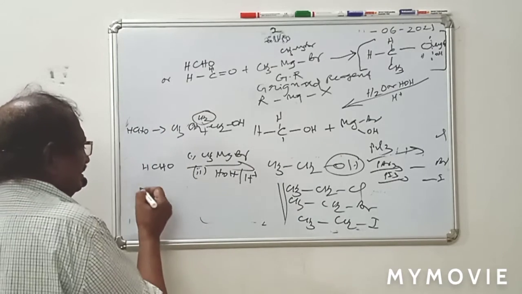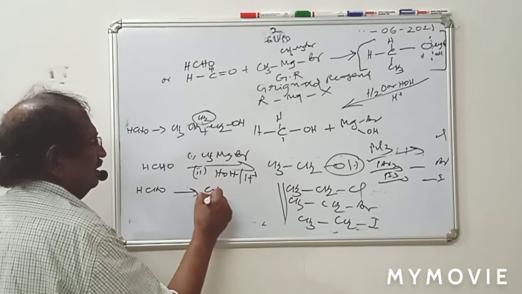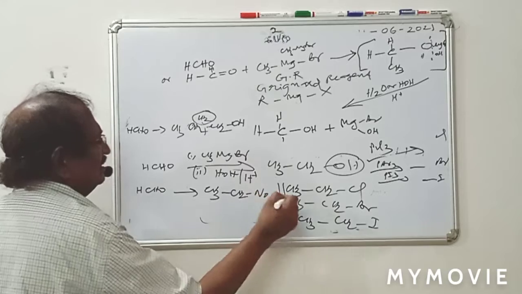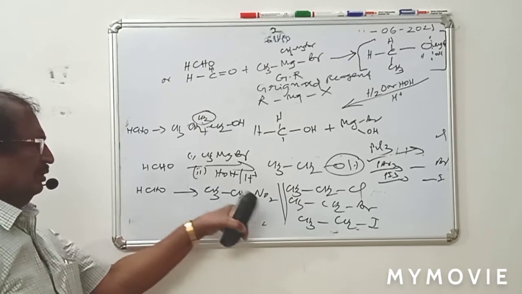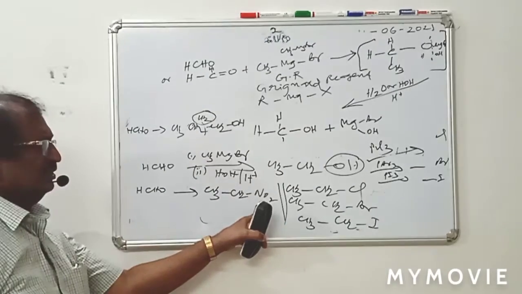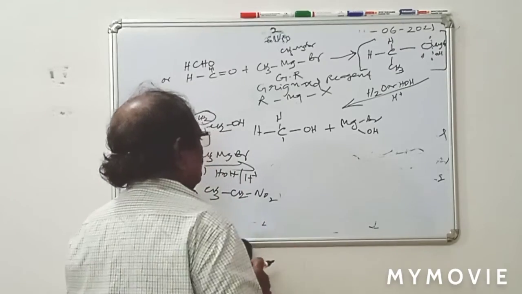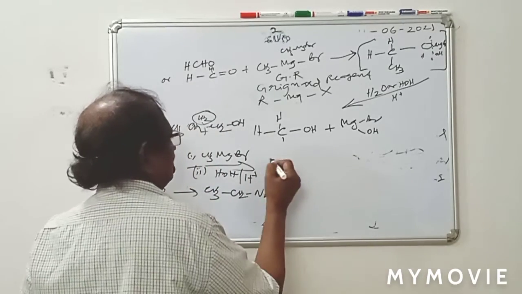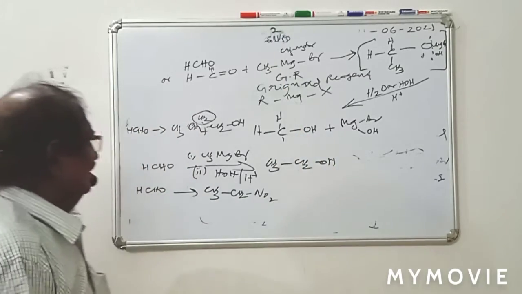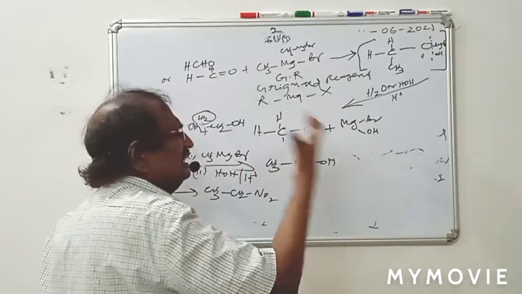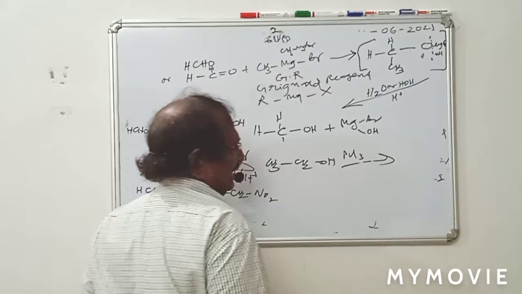So, next, formaldehyde to ethyl nitrite, that means nitroethane. For this, what to do? If you want to introduce a nitro group, you have to get the Cl group first. The format is telling ethanol only. From formaldehyde you should develop ethanol. It is set in the brain. So immediately you will get PCl3 or PBr3 or PI3.